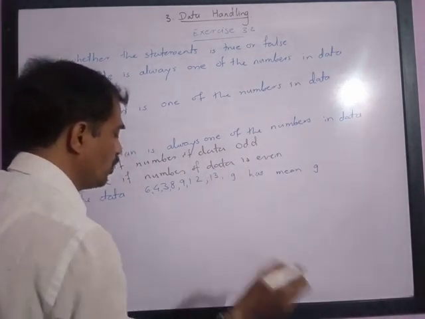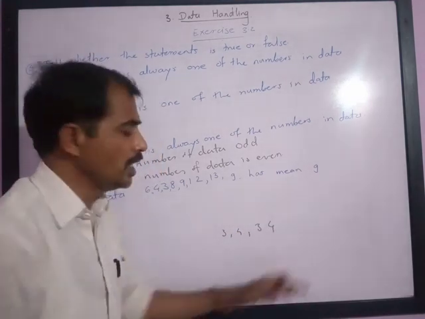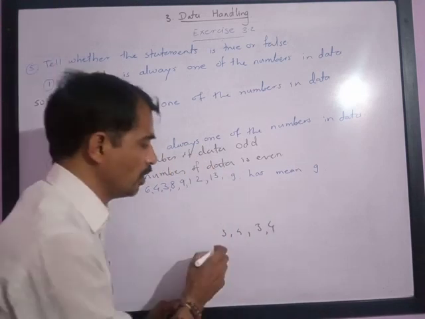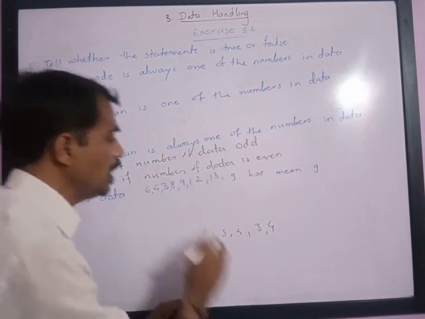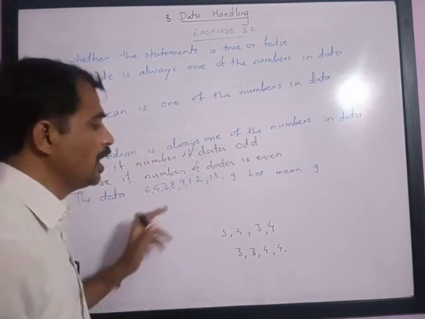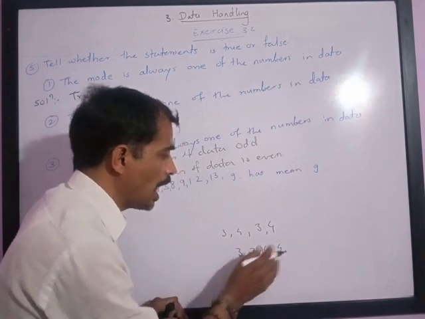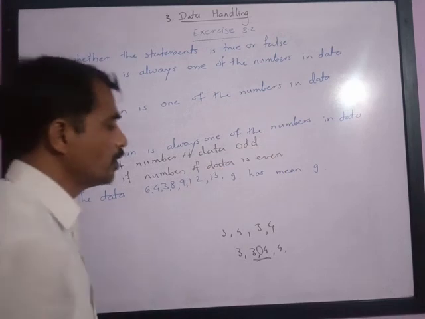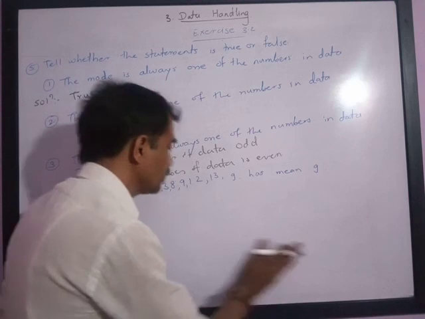So it means if you are given the data 3, 4, 3, 4 and you arrange this in ascending order, please note these are even: 1, 2, 3, 4, the number of data given to us. If we take the median of this, you will get 3, 3, 4, 4. Please note median means middle observation, and the middle observation is the space between this side and that side too, and in this case it will not be a number in the data itself. So it will be the mean of the middle 2 observations.